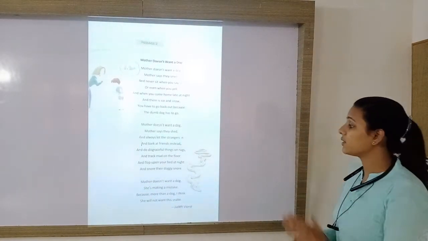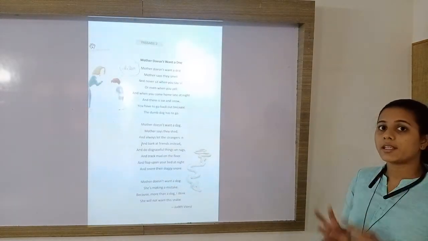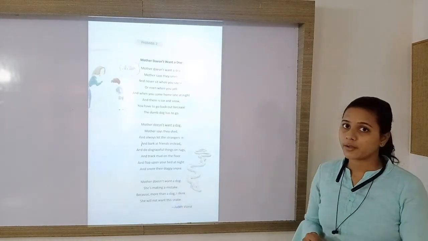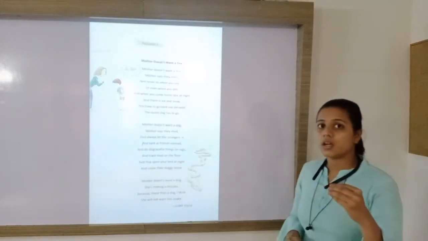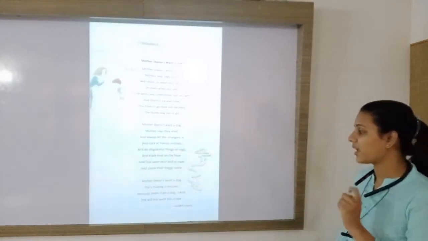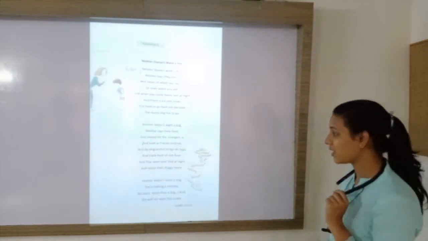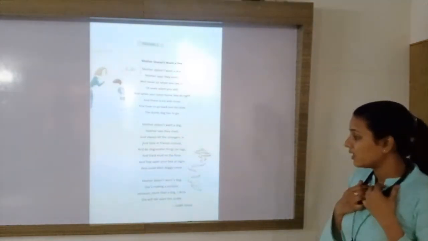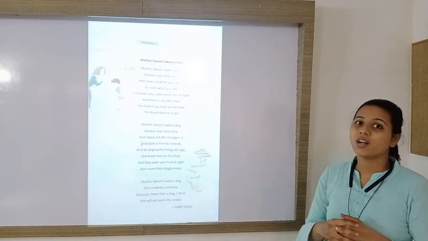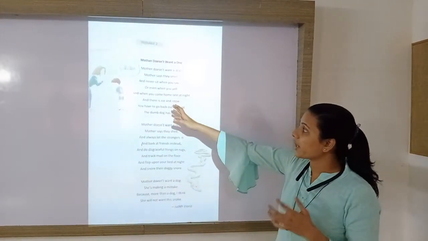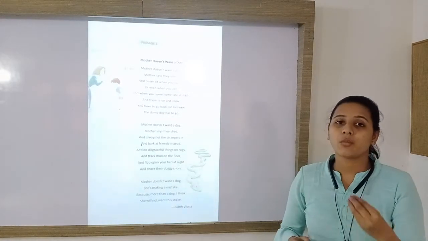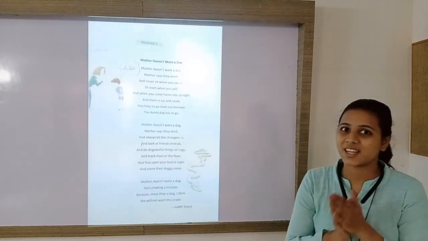Next, mother doesn't want a dog. It is sure. Mother has given so many excuses, so many reasons that she does not want a dog. So it is very certain, it is very clear that mother does not want a dog. She is making a mistake. Actually, she is making a mistake because more than a dog, I think she will not want this snake, because the boy is not asking for a pet dog, but the boy is asking for a pet snake.